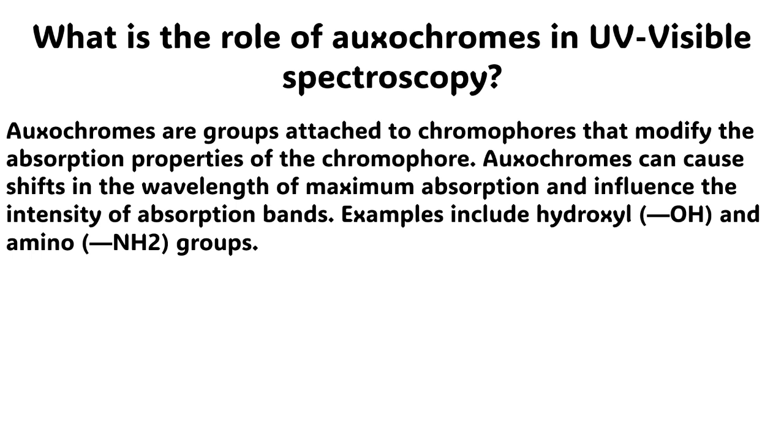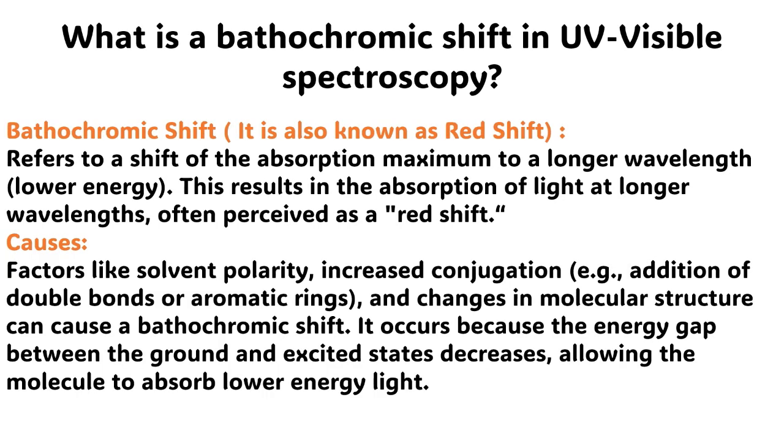Auxochromes can cause shifts in the wavelength of maximum absorption and influence the intensity of absorption bands. Examples include hydroxyl OH and amino NH2 groups. The next question is, what is a bathochromic shift in ultraviolet and visible spectroscopy?